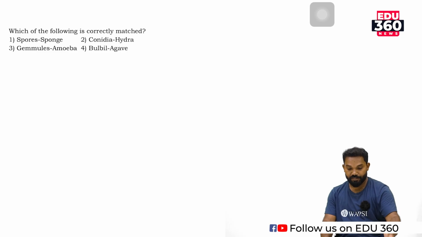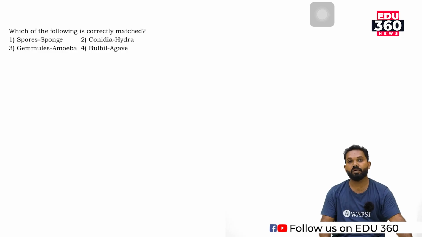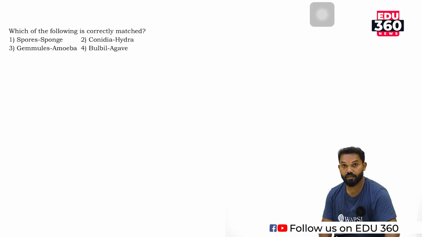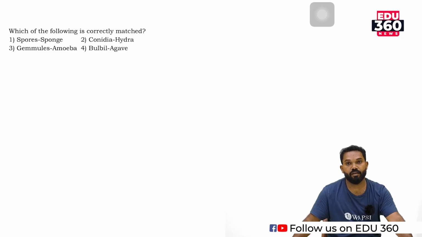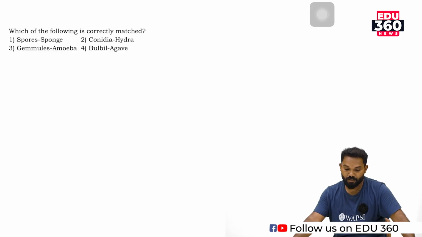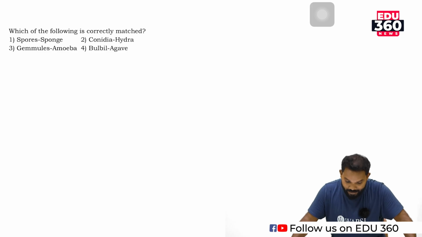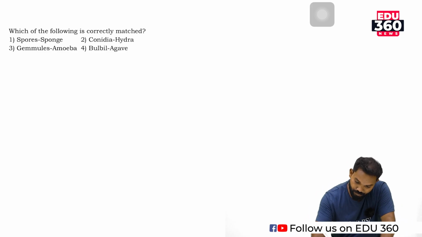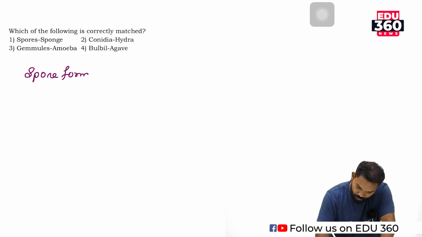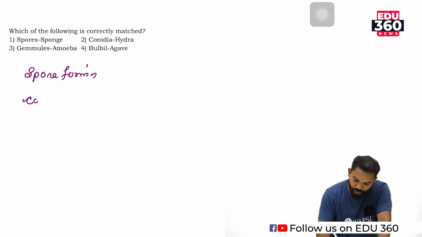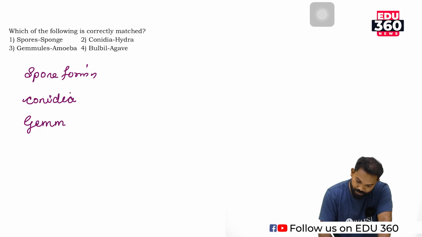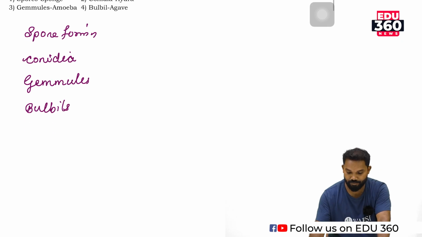It is seen in the first chapter, Living World, and also in sexual reproduction and asexual reproduction of the second year, first chapter of second year, Reproduction in Organisms. So there are some asexual reproduction methods such as spore formation, conidia formation, gemmules, bulbils.